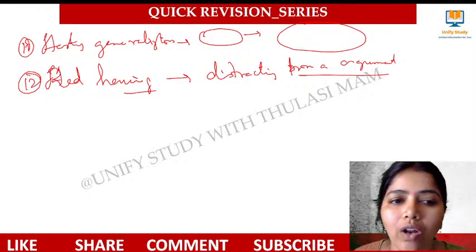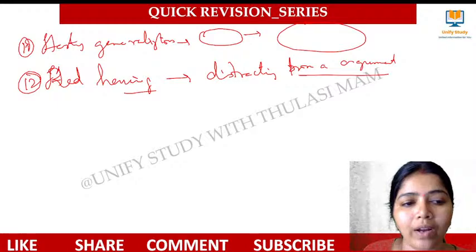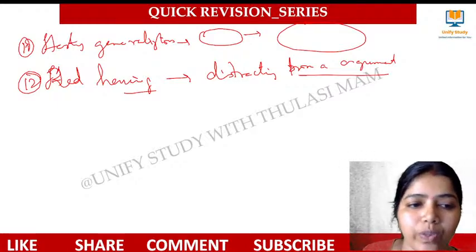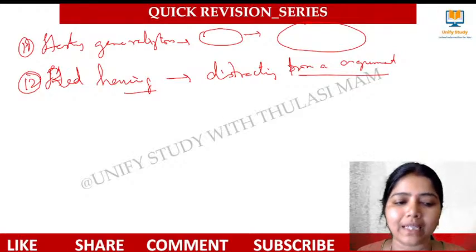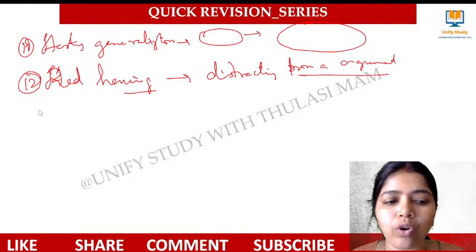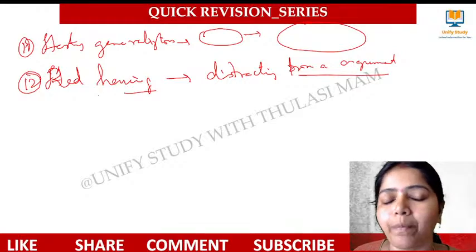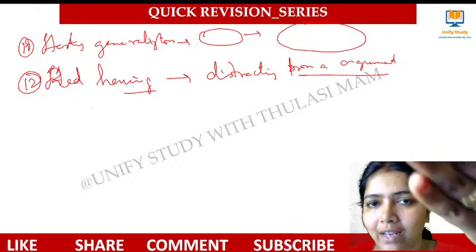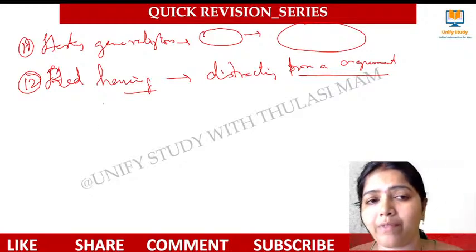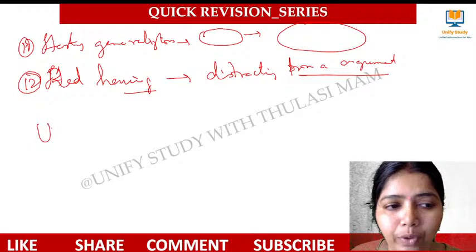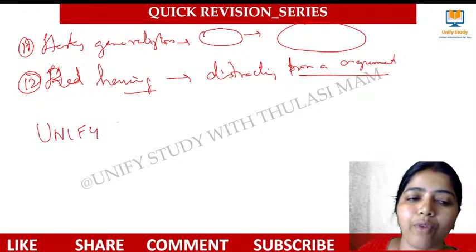So these are all very, very important fallacies that have been asked so far, right? Don't get confused with the terms that they've given. They will definitely give you big sentences to confuse you. But don't worry. Keep all these keywords in mind. Try to do the practice. We have done fallacies in the YouTube playlist. Try to practice both formal and informal fallacies. And you can also come to the Unify Study app, where we have done so many formal and informal fallacies.